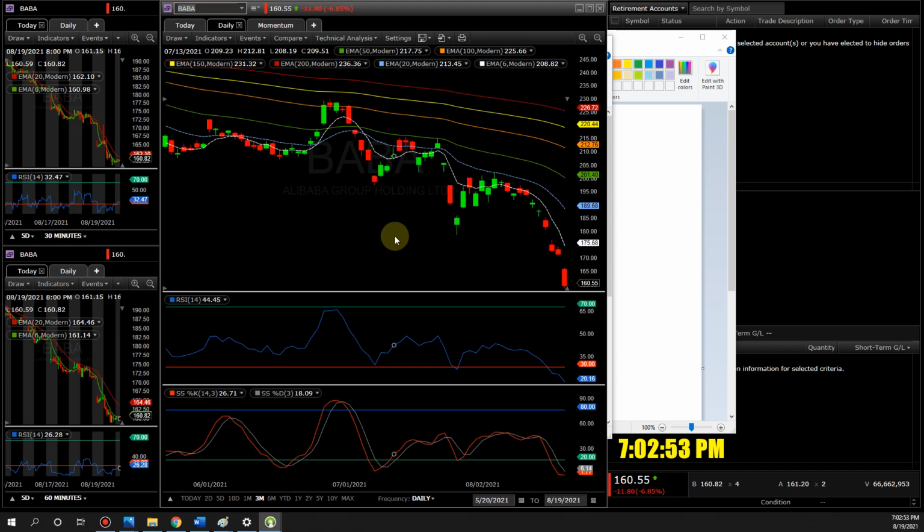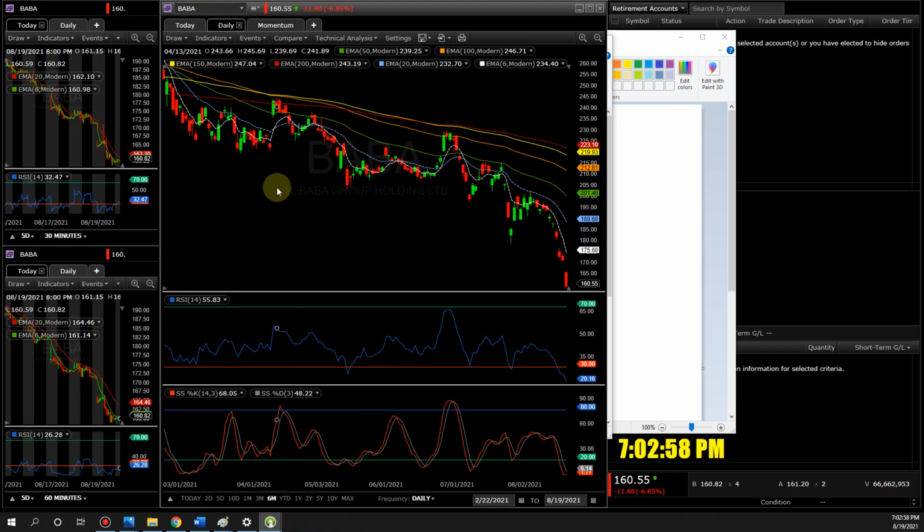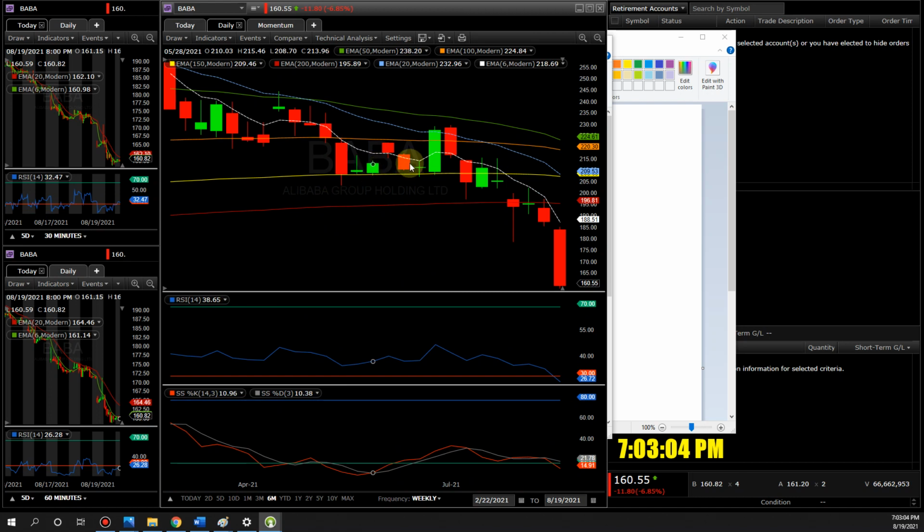As an investor, let's say you begin to buy it way up here. Let's go to the weekly chart to make it easier to see, because there are so many tiny candles. Like right here, right? Fall, bounce a little bit around the 150 EMA right here. This is the weekly, by the way. See a massive green candle?